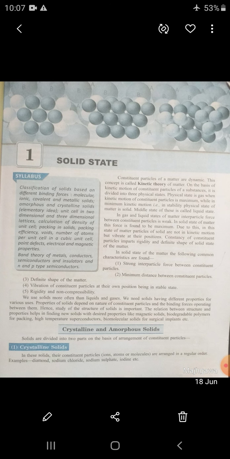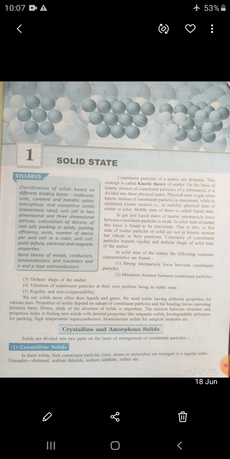The melting point of crystalline solids is sharp and definite, but amorphous solids do not have a sharp and definite melting point. The nature of crystalline solids is anisotropic, but amorphous solids show isotropic nature.